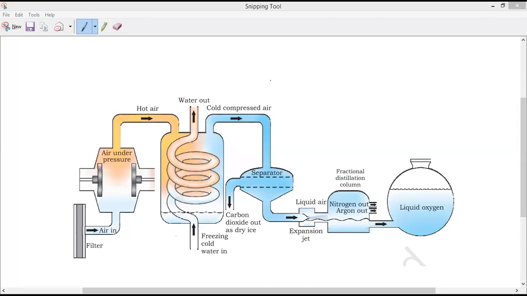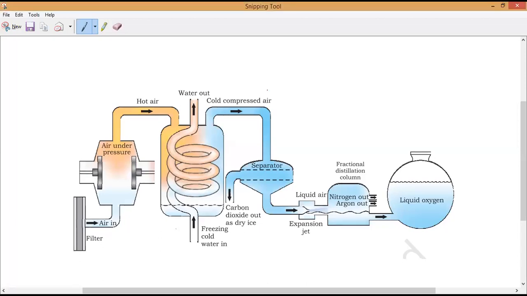But carbon dioxide is not coming here. Why? Anybody can tell me the reason? Why is carbon dioxide not coming? Because its boiling point is different. It is minus 78 only. What is the boiling point of dry ice, carbon dioxide? Minus 78.5 degrees Celsius. So carbon dioxide will come out before itself.